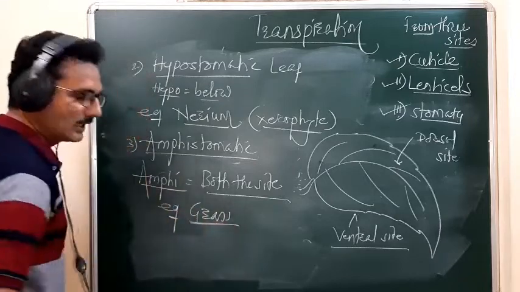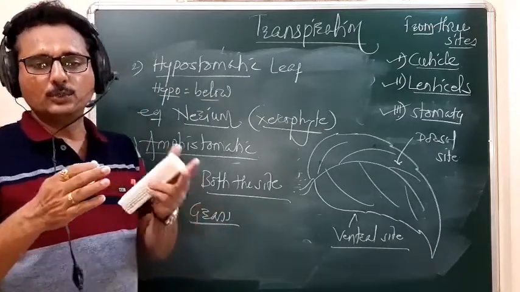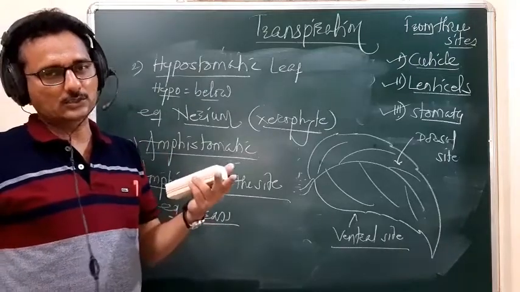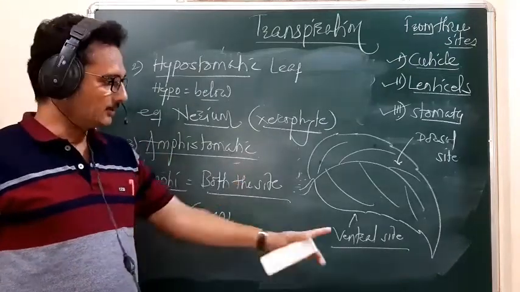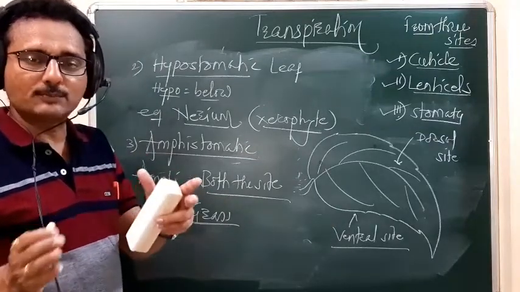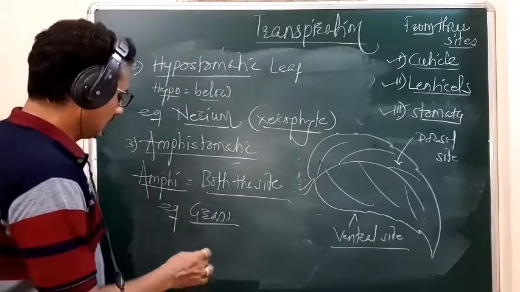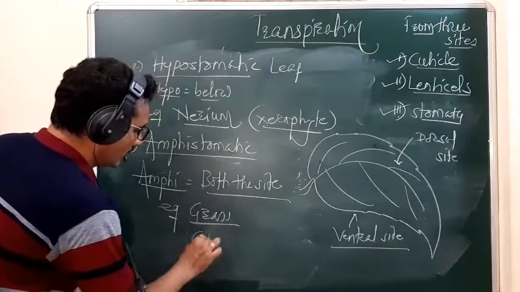In case of grass, the stomata are situated on both the epidermis, means toward the dorsal side, the upper epidermis, and toward the ventral side, the lower epidermis. And such a type of stomatal situation is seen in case of the mesophyte.